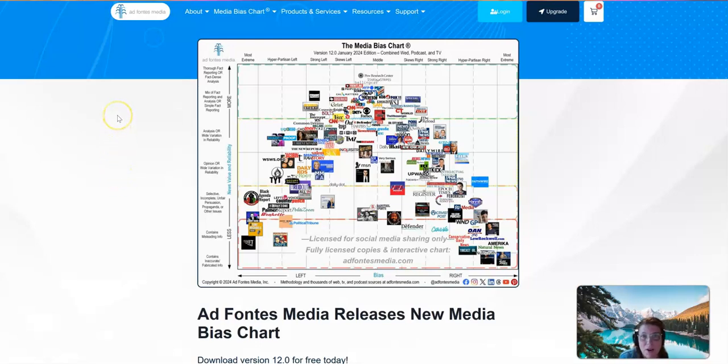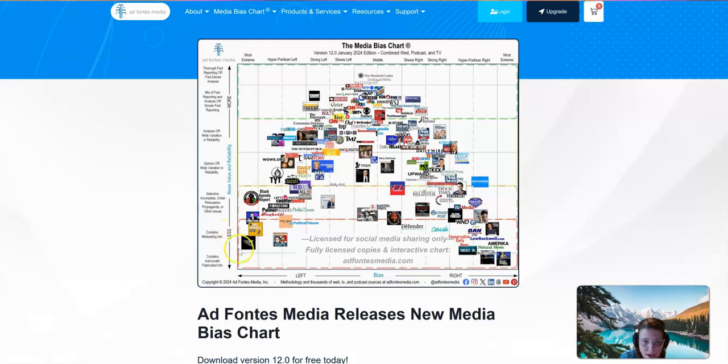The next one is this media bias chart from AdFontes. It adds a whole lot of additional information. If you look on the left-hand side here, at the bottom, it says these are the sites that contain inaccurate and fabricated information. Then you have some that contain misleading info. Maybe they are technically telling the truth, but they're being very misleading in how they are reporting the story.